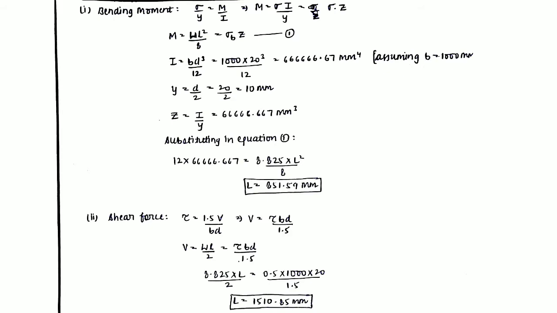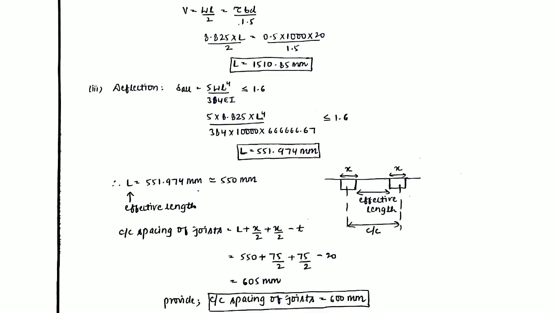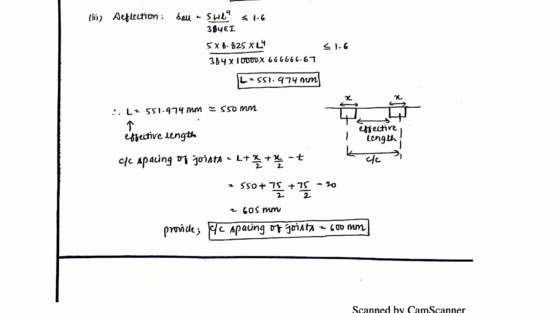Now moving on to the third condition, and that is of the deflection. So for the case of simply supported, the deflection value is 5W L to the power 4 divided by 384 EI. This is the maximum deflection that can occur at any particular section in the simply supported beam. This particular deflection value is at the center of the simply supported beam. So it should be less than or equal to 1.6. From where this 1.6 came, it came from the last line of the question. The permissible deflection in the decking is given to be 1.6 mm.